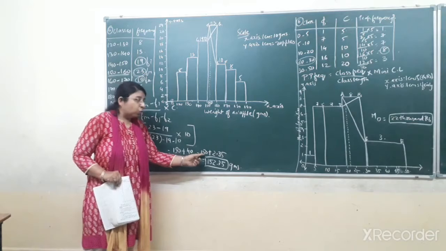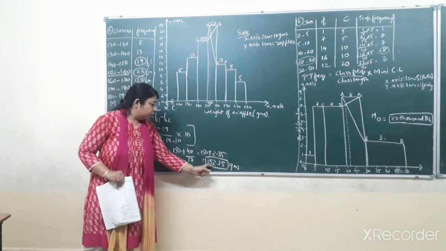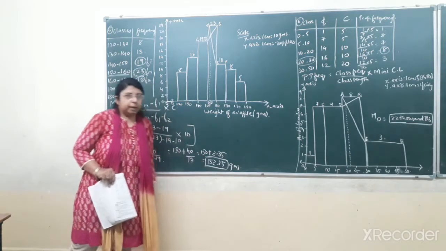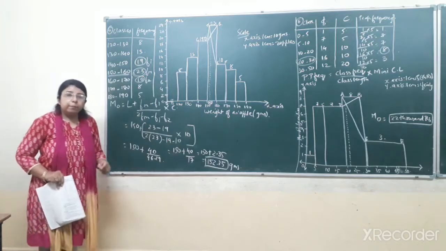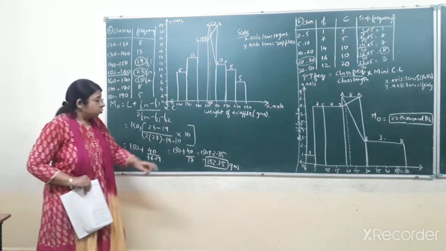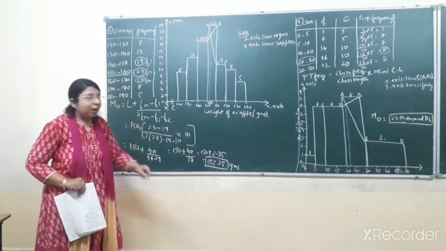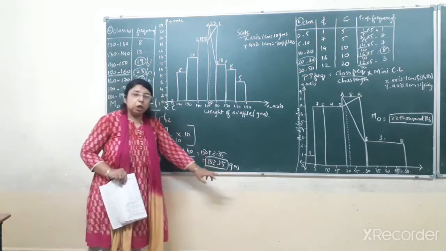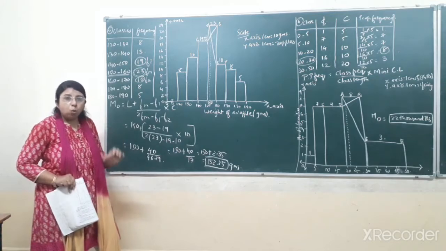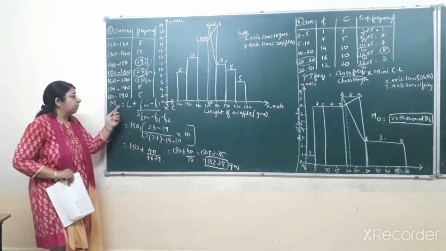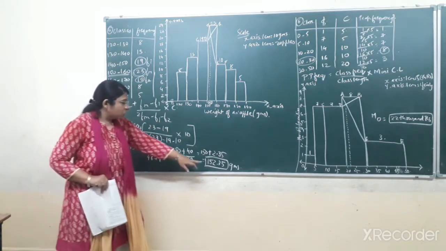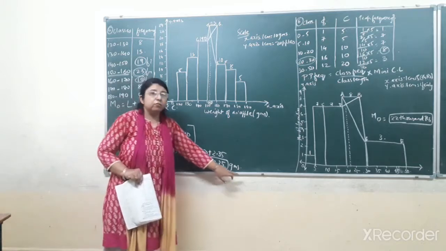That you will add with 150, then you will get 152.35 grams. Because all the weights of the apples that are given to you are in grams, whatever the answer of mode that comes to you, you also have to apply the unit, that is grams. So we have found the value of mode of continuous distribution by applying the formula, and the answer we got is 152.35 grams.